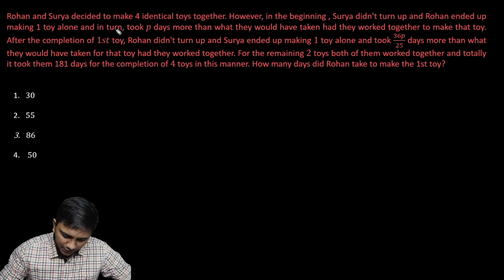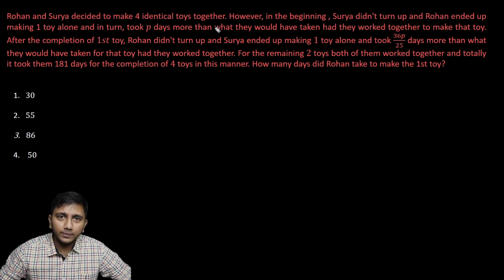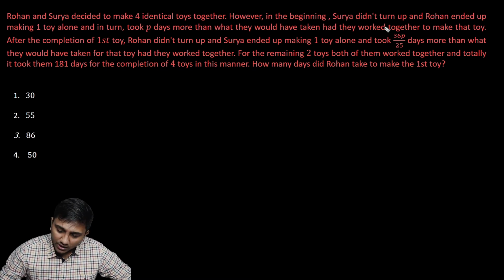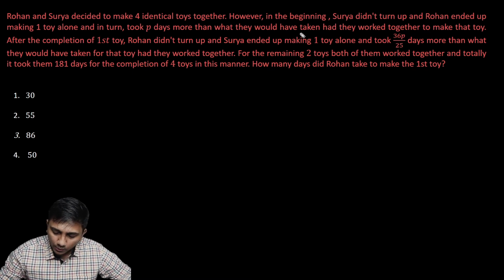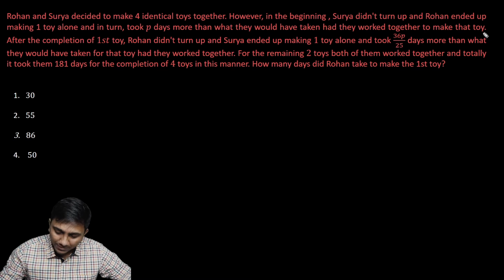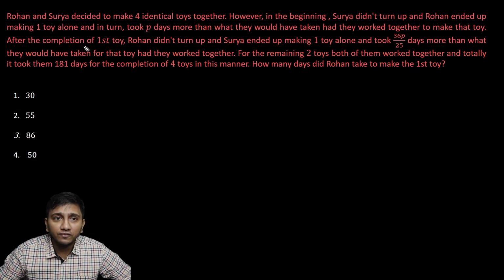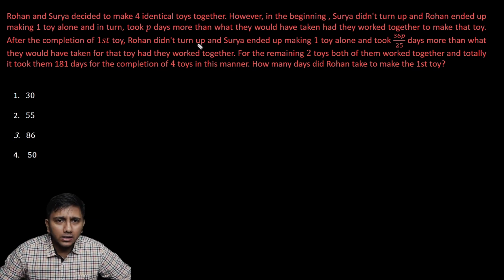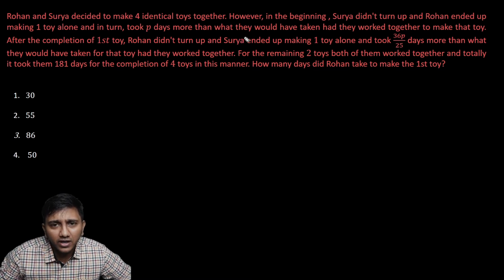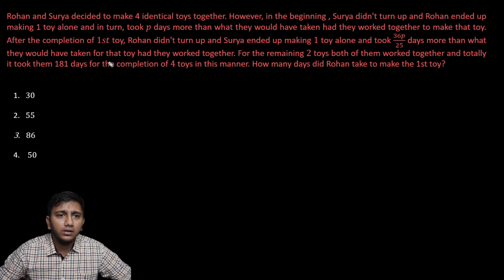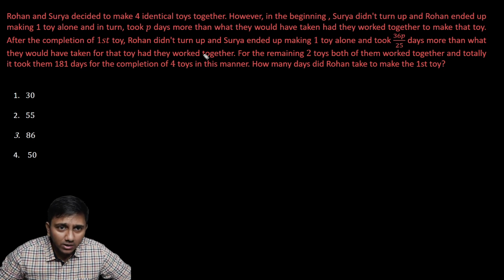Rohan and Surya decided to make 4 identical toys together. However, in the beginning, Surya didn't turn up and Rohan ended up making 1 toy alone, and in turn took P days more than what they would have taken had they worked together to make the toy. After the completion of the first toy, Rohan didn't turn up and Surya ended up making 1 toy alone and took 36P by 25 days more than what they would have taken for that toy had they worked together.